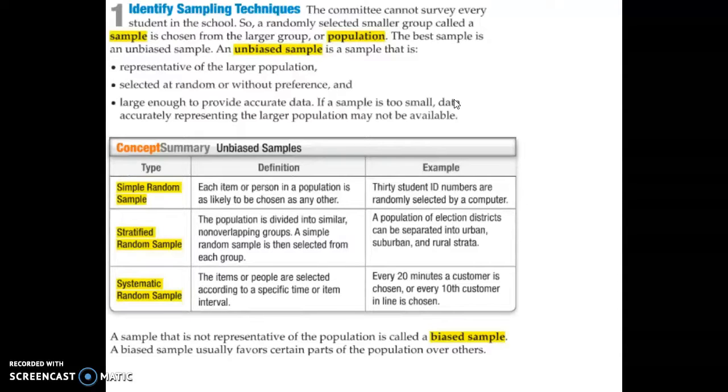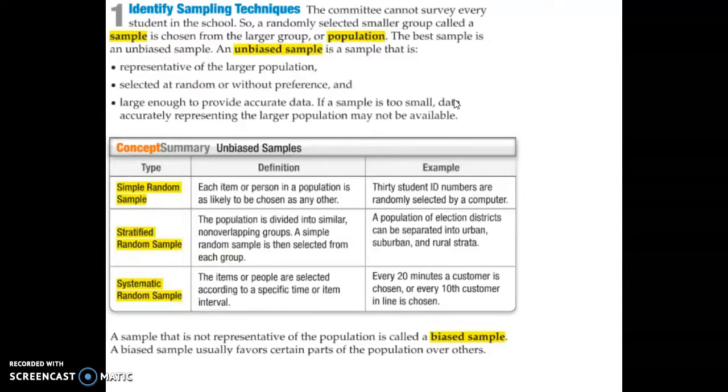The best sample is an unbiased sample, all right? An unbiased sample has three things. It's representative of the large population. It's completely random how they're chosen. There's no preference. And it has to be large enough to provide accurate data, okay? So I'm not just going to ask two people whether they like a certain school lunch. I have to find a bigger group, and then I can apply it to the whole student body. So it has to be big enough to at least make a prediction.